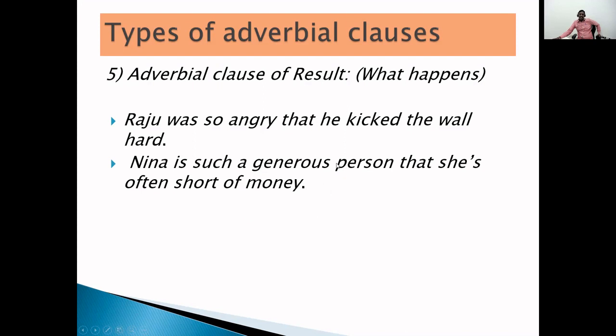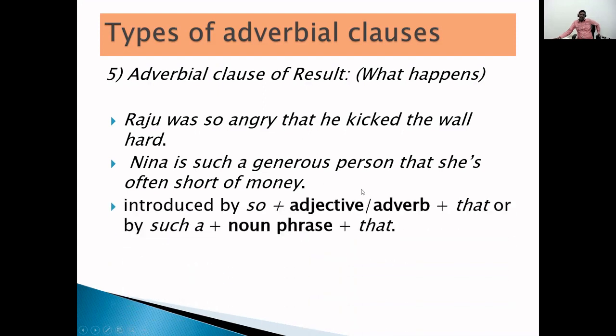So here, in the first sentence, "that", and in the second sentence also, "that", are explaining the result of the first sentence, or main clause. Whenever you want to express an adverbial clause of result, it can be introduced by "so" plus adjective or "so" plus adverb, or "that".